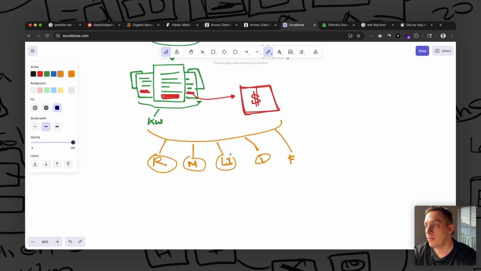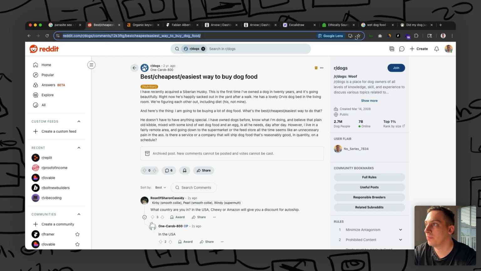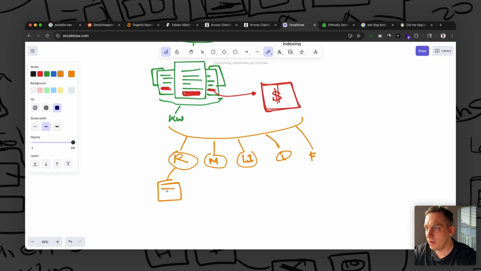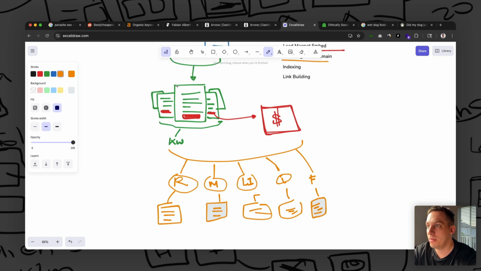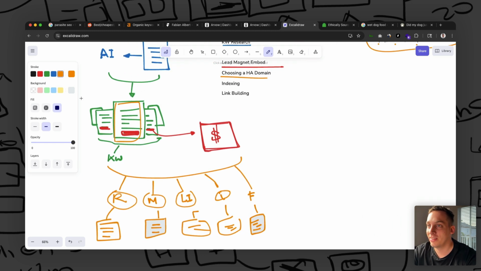And then what you do is you just create a post, just like we saw previously with this dog post. Very important is that you don't want to create the same type of post everywhere. You want to have unique posts that are not duplicates, because it's just not good to have it like that. Just have different types of content here and there based on this one page, just to drive traffic. That's the whole Parasite SEO strategy.